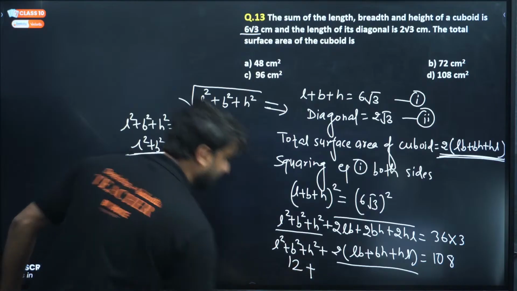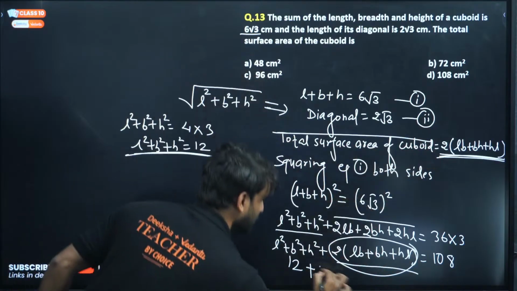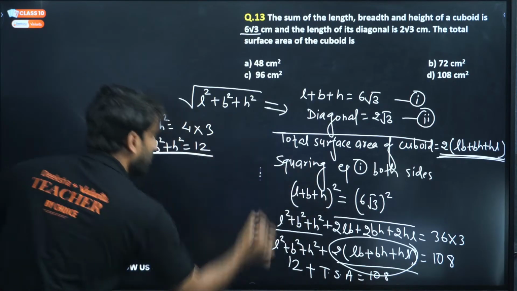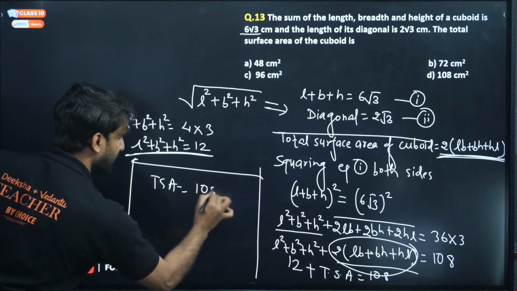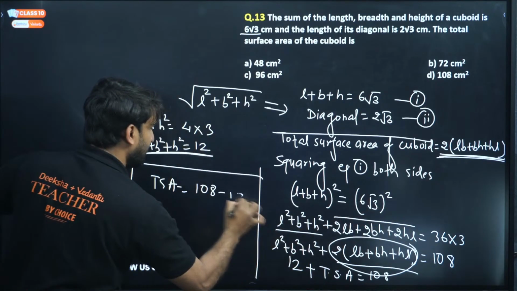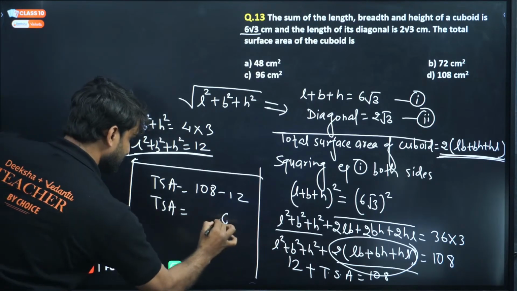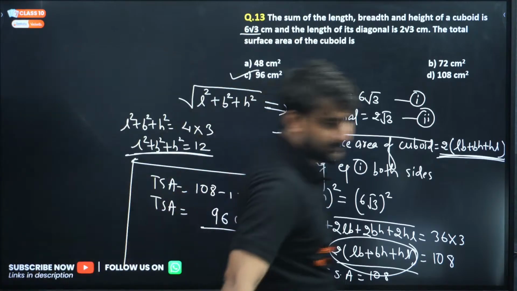So 12 plus the total surface area is equal to 108. Shifting 12 to the other side, TSA is equal to 96 centimeter square. Option number C.